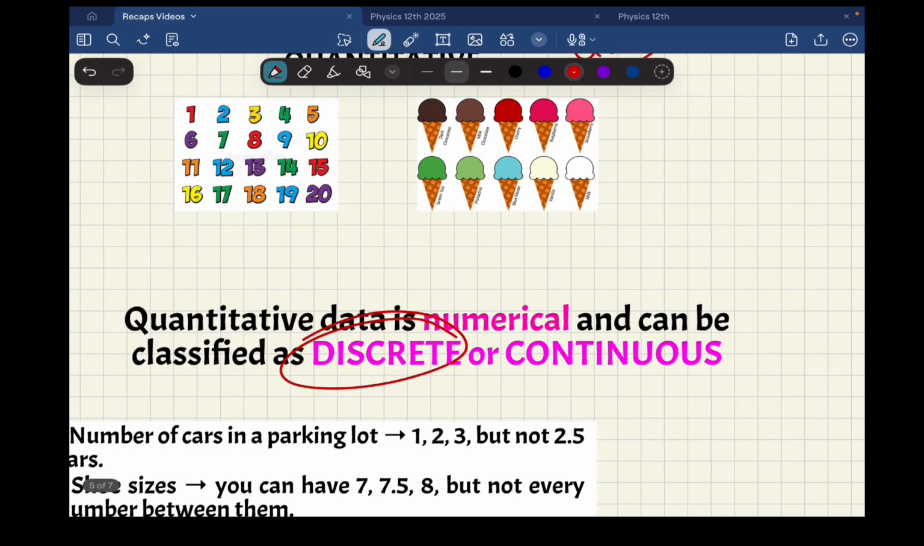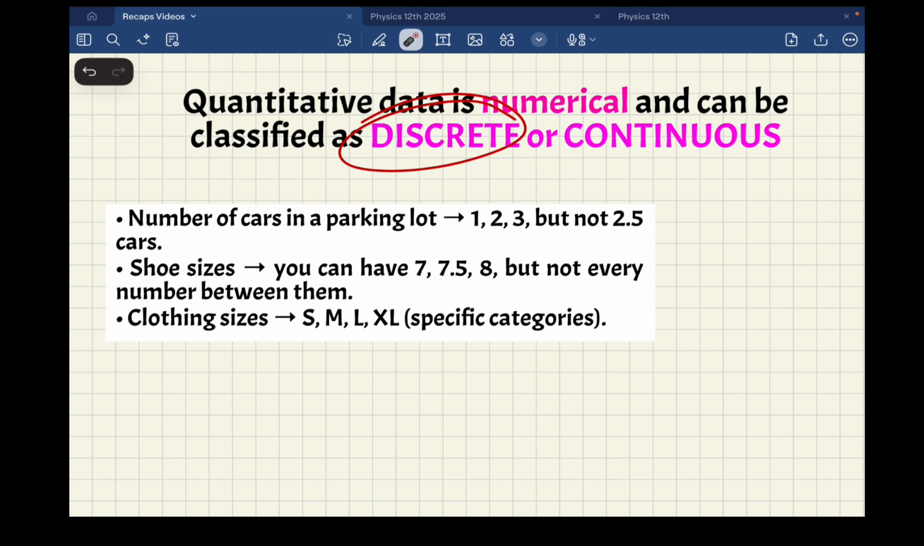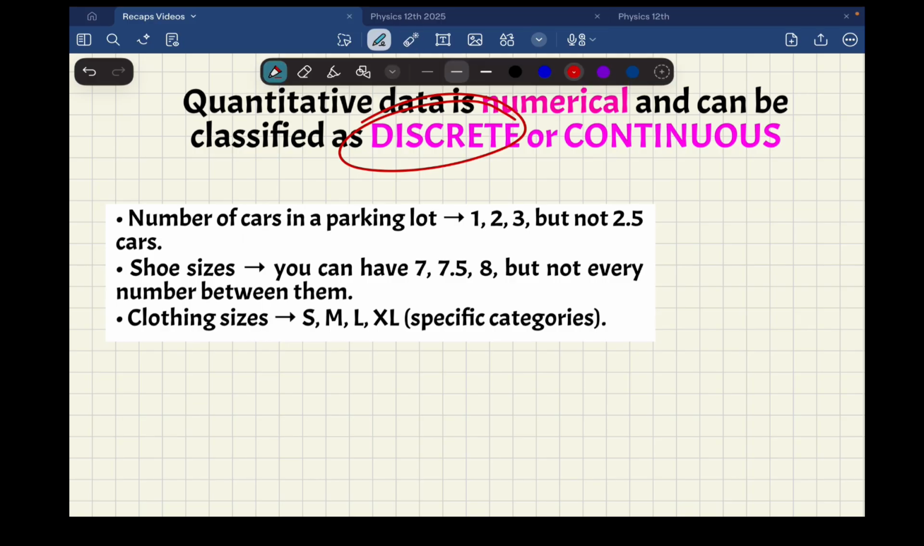So let me show you. For example, here, when we are talking about univariate data, we have one single variable, in this case, number of cars. So number of cars is something discrete, because we can have one car, two cars, three cars, but we cannot have 2.5 cars. This is not possible. Okay, so discrete is something that you can count, or we can say, pay attention to this, it takes specific values.